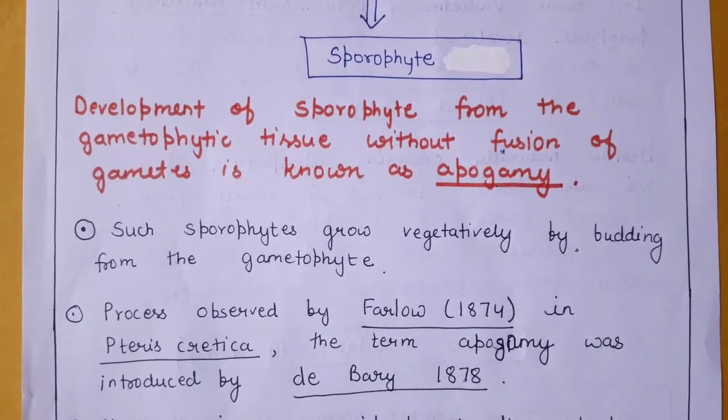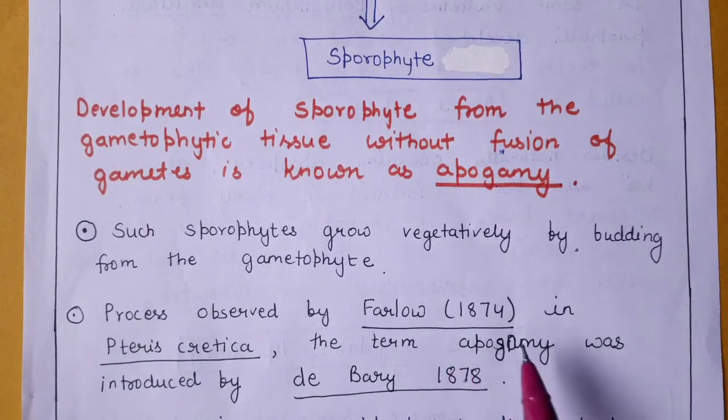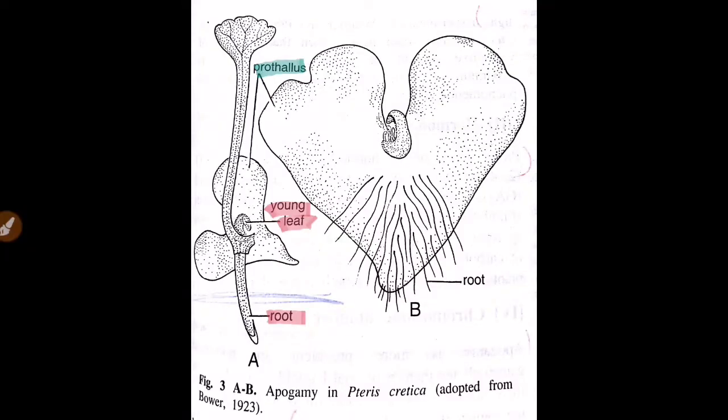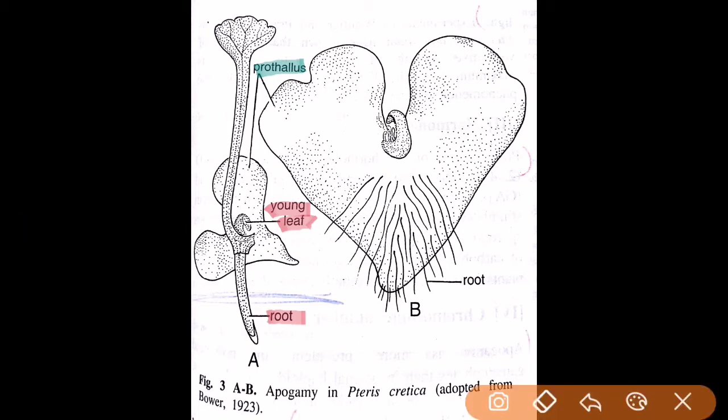This process was first observed by Farlow in 1874 in Pteris cretica. The term apogamy was introduced by De Bary in 1878. This is a diagrammatic representation of apogamy in Pteris cretica. In this diagram you will be able to see the heart-shaped structure, which is the prothallus.